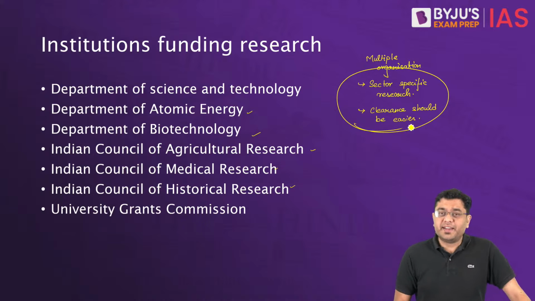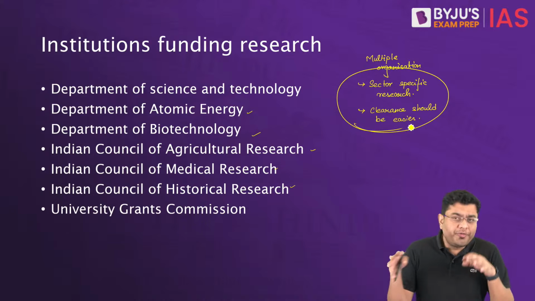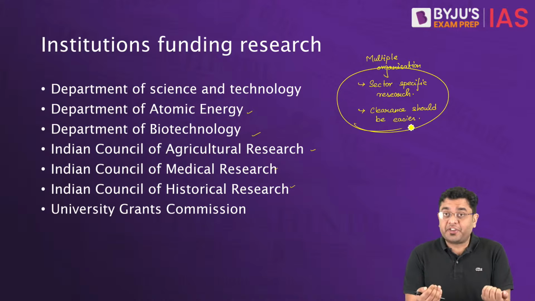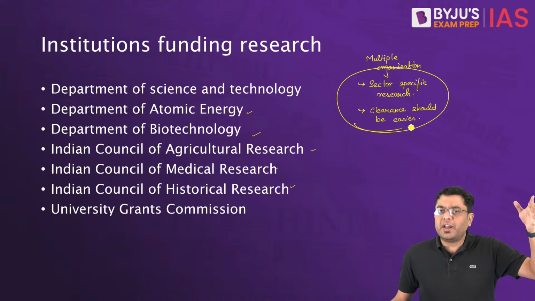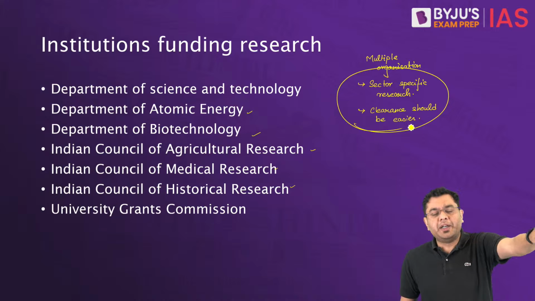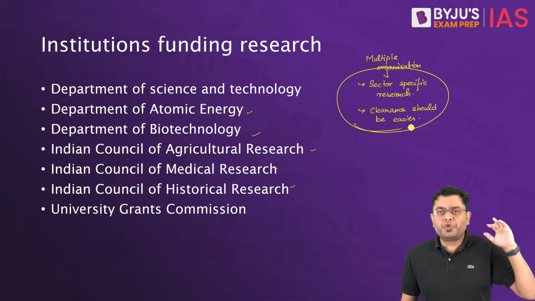The disadvantages are that there is such a huge amount of red tapeism and overlapping that if, as an individual, you have experienced this, you go to any organization to secure some funding, and they will immediately send you to some other organization, saying it comes under the purview of their role and we are not supposed to provide that.